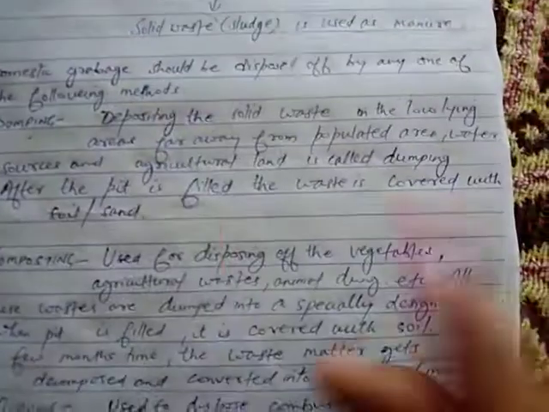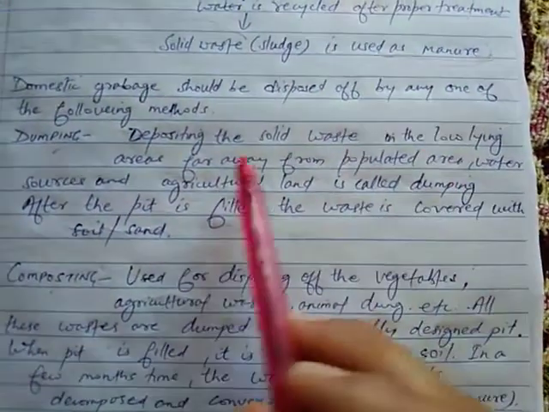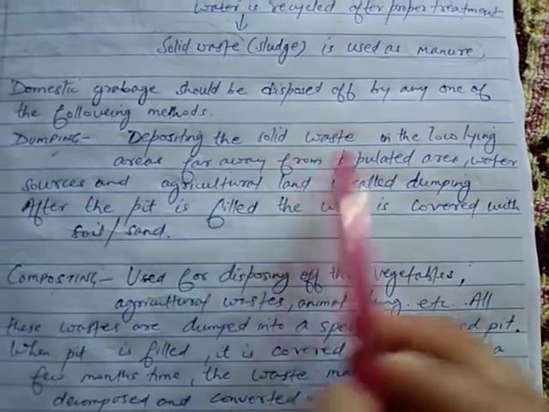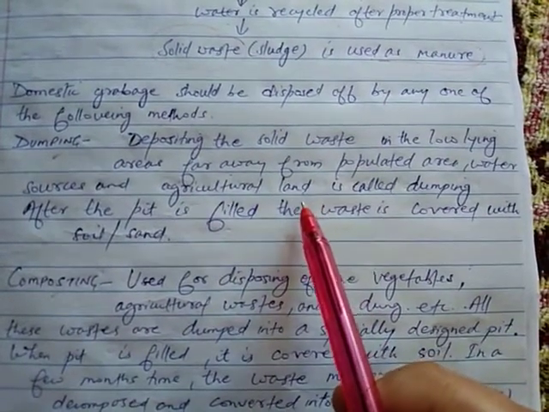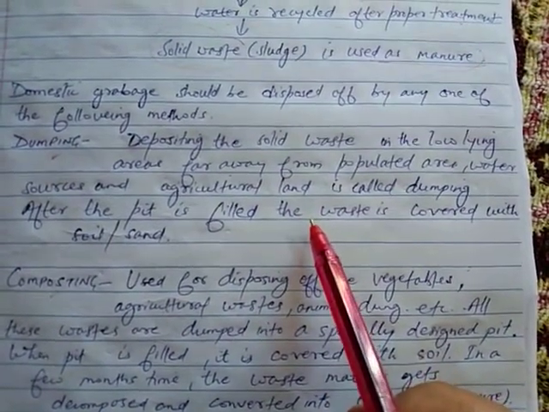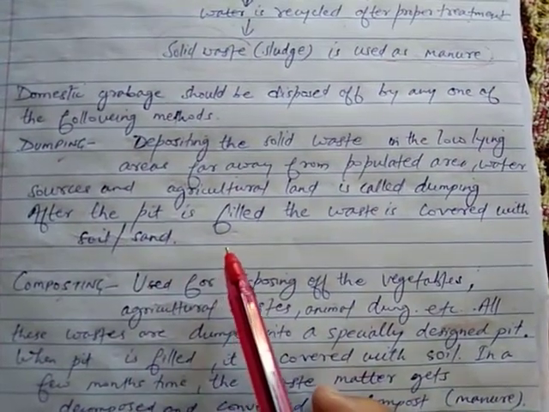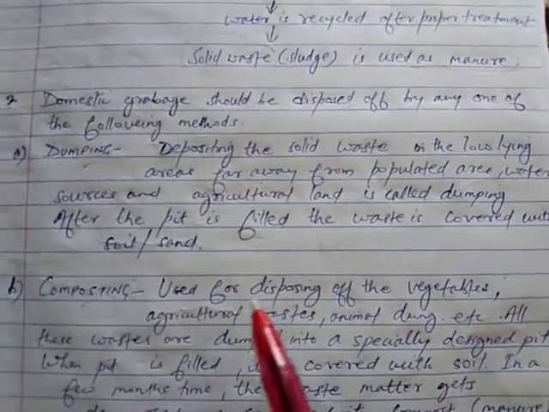Dumping is done in low lying areas. This waste should be dumped, again, away from the water bodies and agricultural fields. After these low lying areas are filled, they should be covered with soil or sand.